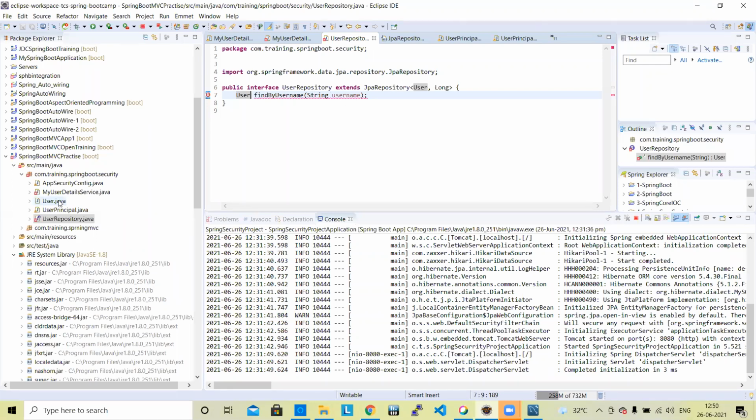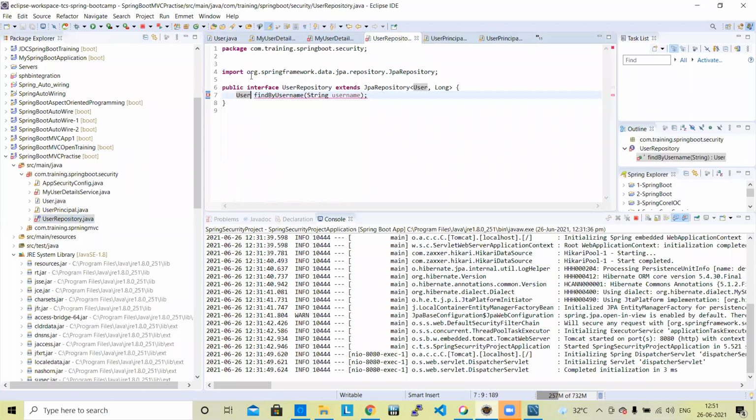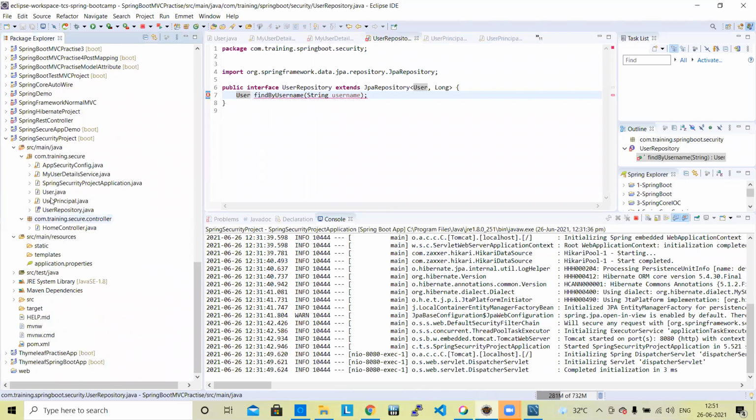But the property username has already been created. Let me check. The user repository extends the JPA repository and has find by username. What is this method? Need to check it.